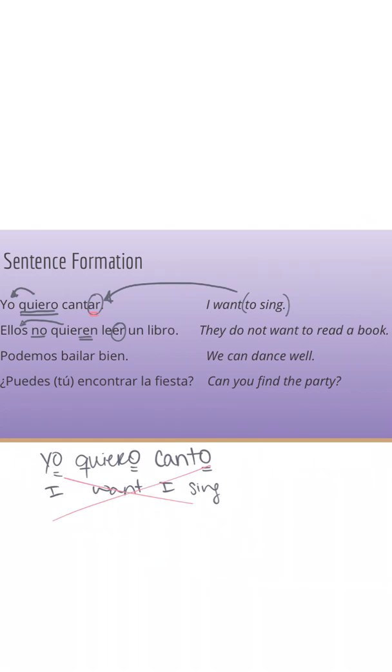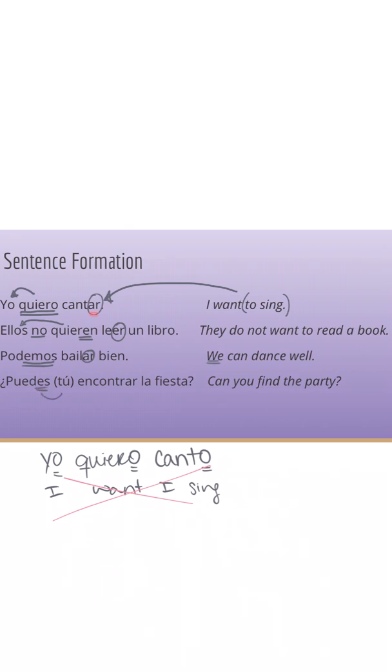Bueno. Same thing's happening for our third sentence. Podemos bailar bien, right? Or my emos ending that I see here, I know belongs to we, right? So we can, and here we have dance well. Podemos bailar bien. We can dance well. Finally, our last sentence. I want to know, can you find the party? Right? I have puedes.